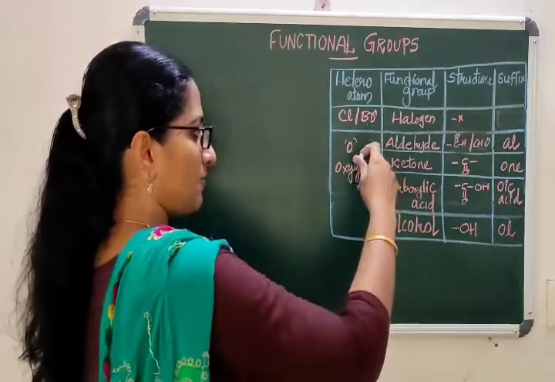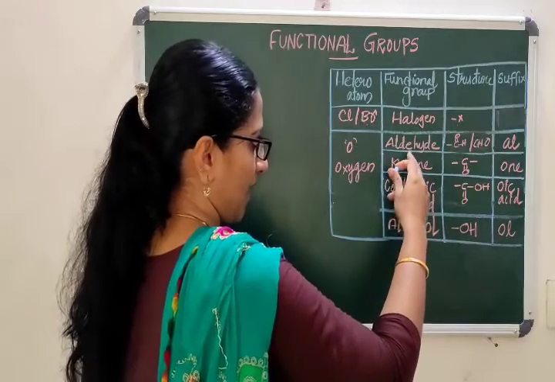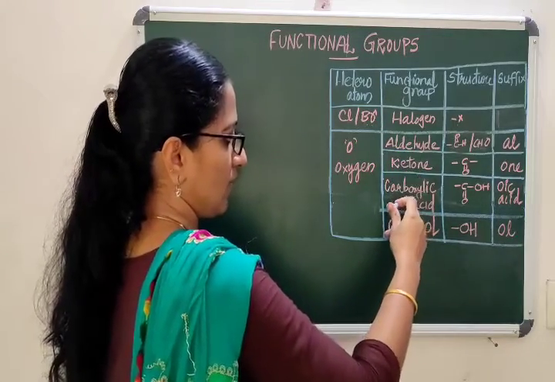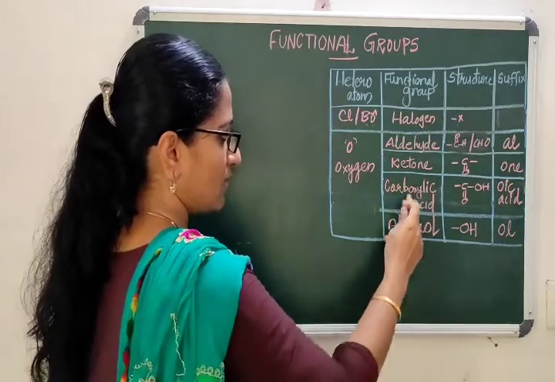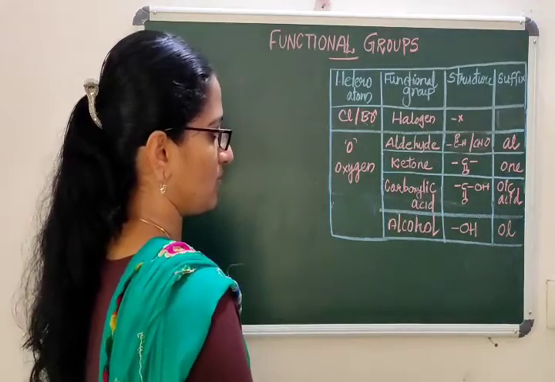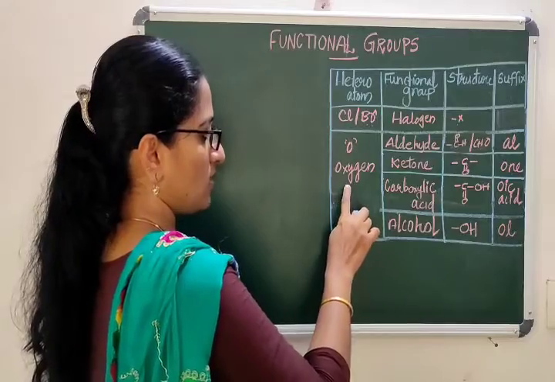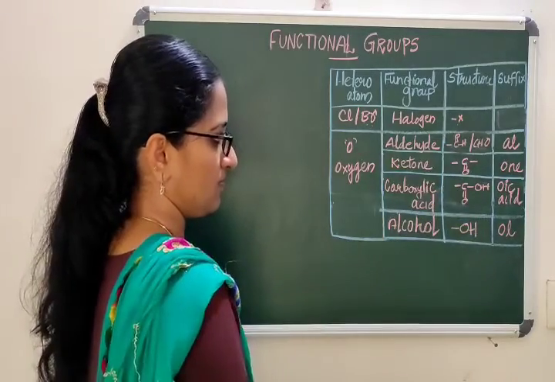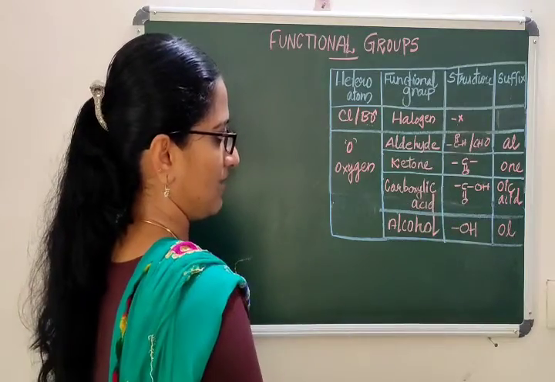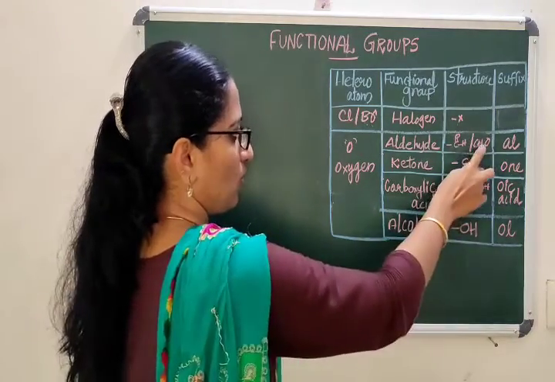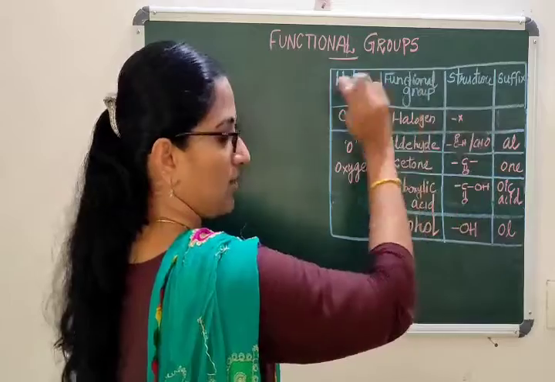If the functional groups are aldehydes, ketones, carboxylic acids and alcohols, look here. What is common in these functional groups? You can see oxygen as a heteroatom. In a carbon chain, if oxygen has come like this, CHO, it is the aldehyde functional group.